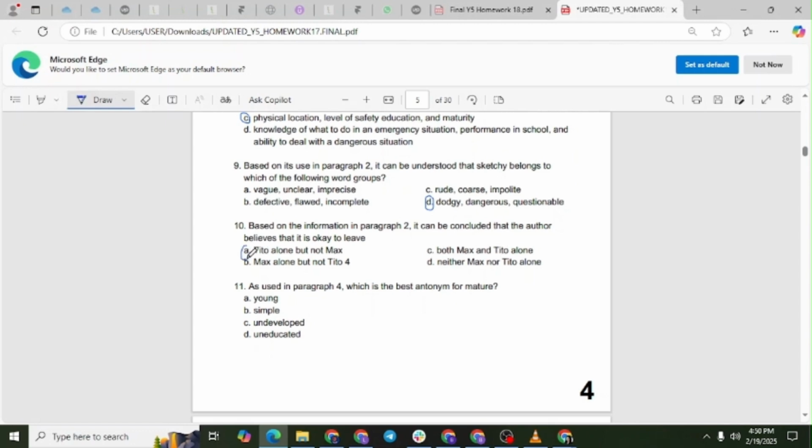Explanation. The passage states that Tito lives in a very safe neighborhood with friendly neighbors, while Max lives in a dangerous area where police do not patrol. This suggests the author believes Tito can be left alone, but not Max.